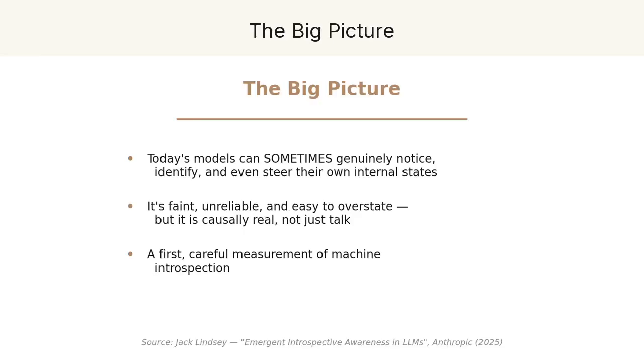So can an AI look inward? Sometimes, a little. This work shows that today's best models can, on occasion, genuinely notice a thought injected into their minds, name it, tell it apart from what they're reading, check their own past intentions to judge their words, and even turn a concept up or down on request. It's faint, it's unreliable, and it's easy to romanticize. But it is causally real, not just talk. And if it grows with capability, learning to measure machine introspection now may matter a great deal later.